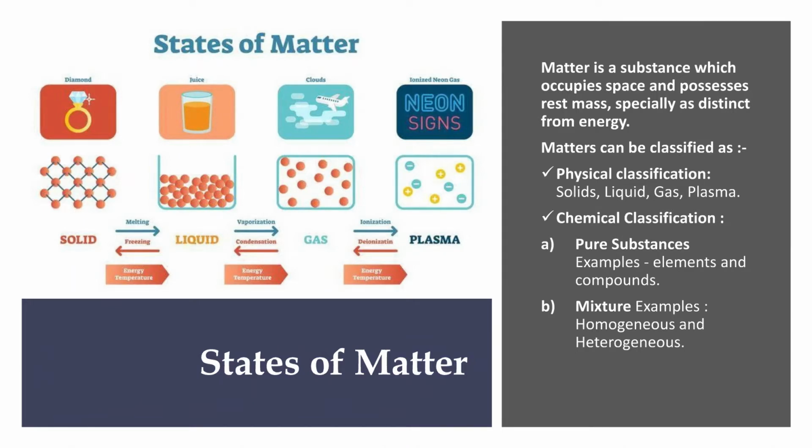Overall, matter can be classified on various bases. The first is on the basis of physical form. On the basis of physical form, matter can be classified as solids, liquids, gases, plasma, etc. And on the basis of chemical classification, it can be classified into two types. The first is pure substances and the second is mixtures. A pure substance includes elements and compounds. A mixture may be a homogeneous mixture or a heterogeneous mixture.